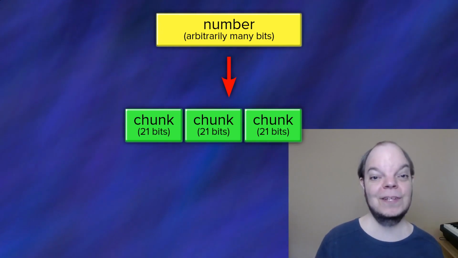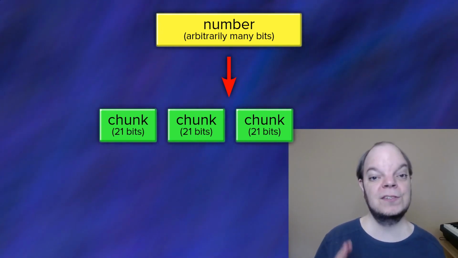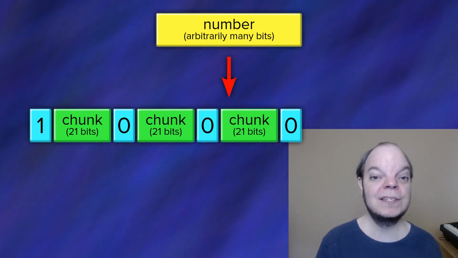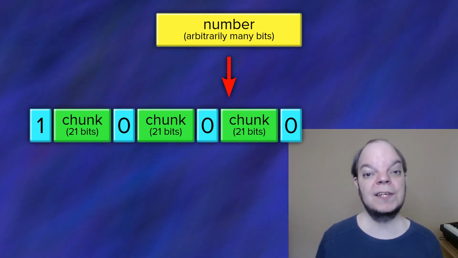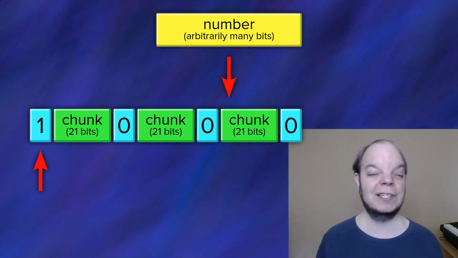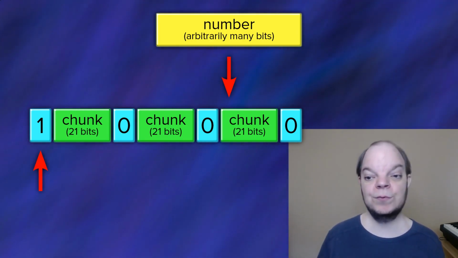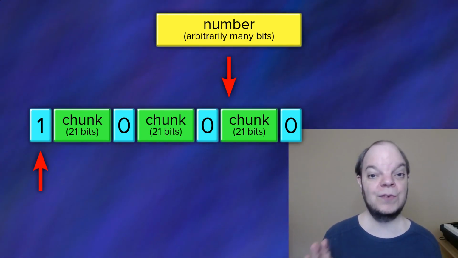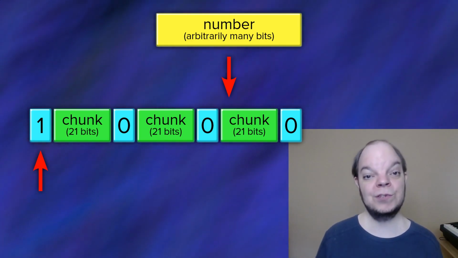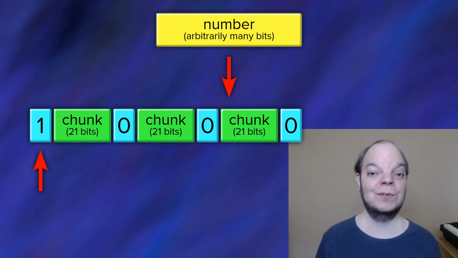Well, here is something that does work. We can put a 0 bit in front of every chunk and then put a 1 bit at the end. And that way we can basically follow this chain of 0 bits until we hit the 1 bit, which indicates the end of the number. But remember, we wanted to encode both positive and also negative numbers. So after a finite number of chunks, we still have a finite number of bits.